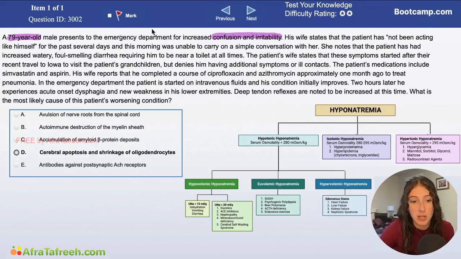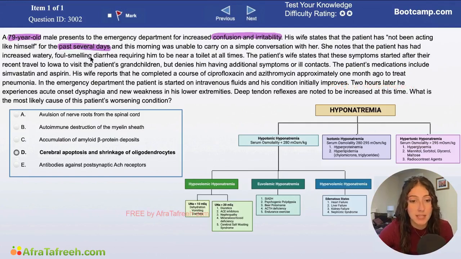Okay, so we have this picture of an elderly man, 79 years old. He's got confusion and irritability just over the past several days. When I think of confusion and irritability, especially in an elderly patient, things that are on my differential are things like delirium, maybe Alzheimer's disease, any of the dementias, maybe a vascular dementia, maybe even something substance related, maybe a Wernicke's, maybe a metabolic cause, potentially an electrolyte abnormality.